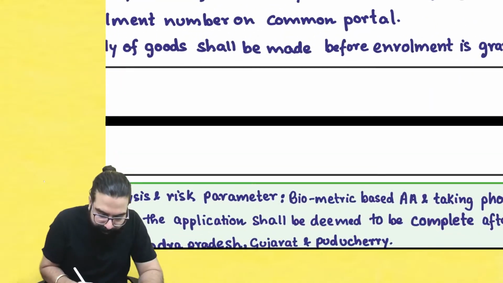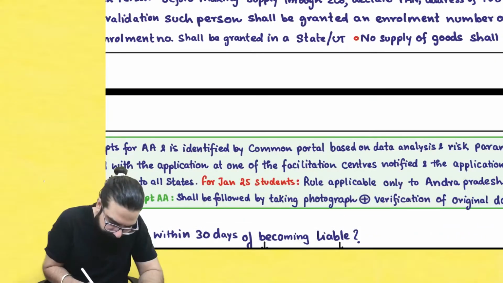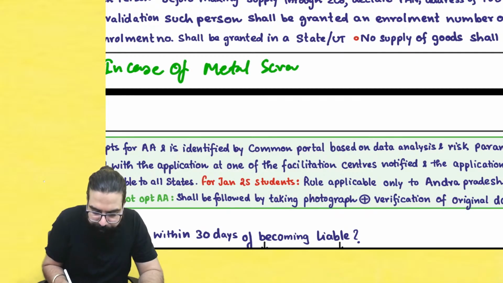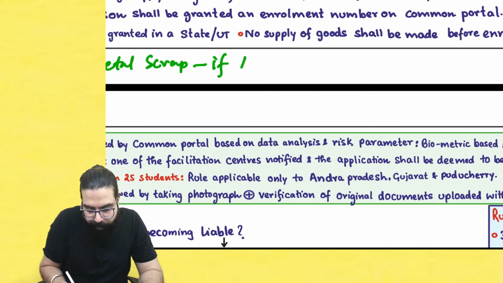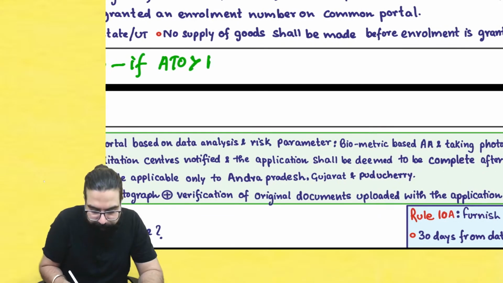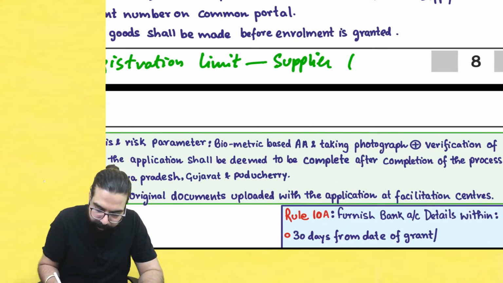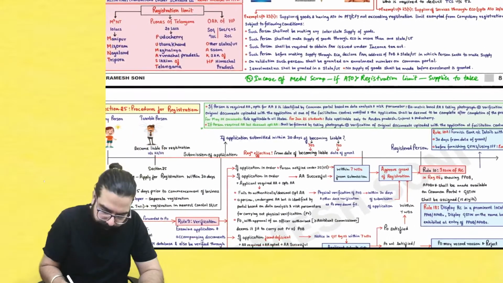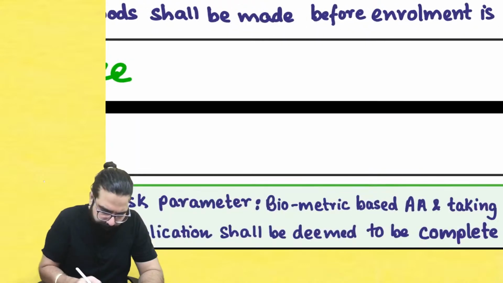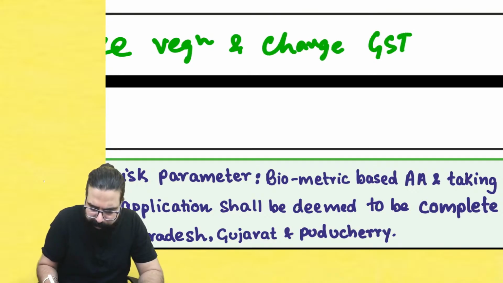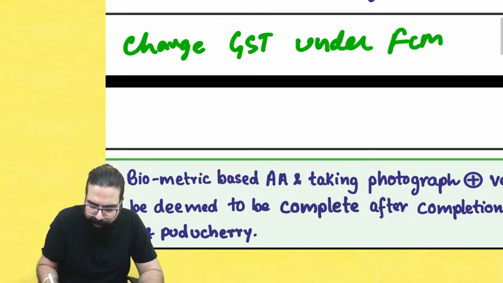In case of metal scrap, if aggregate turnover is more than registration limit, which is 40, 20 or 10, supplier has to take registration and charge GST under FCM. Write it down, everyone.